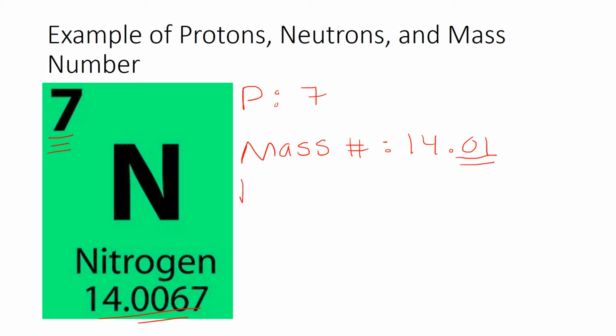And lastly, the number of neutrons. So what we do is we take the mass number, we're going to round it to a whole number to make it easier to subtract. And we're going to subtract the number of protons, and we get 7. So that is how many neutrons we have in nitrogen. And this is how you can find out the number of protons, the number of neutrons, and the mass number for any given element on the periodic table.